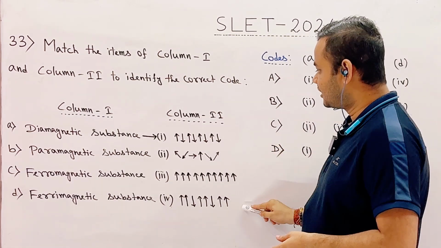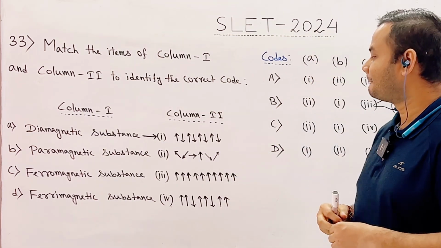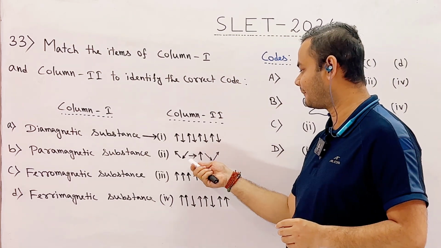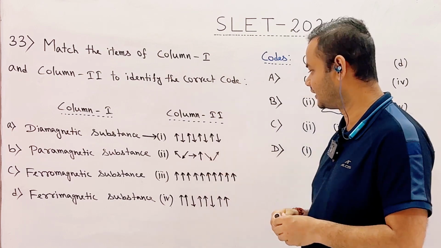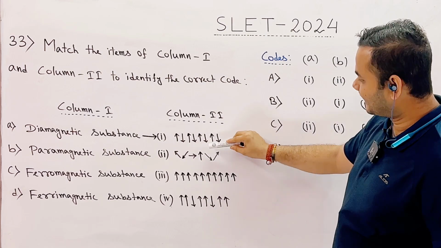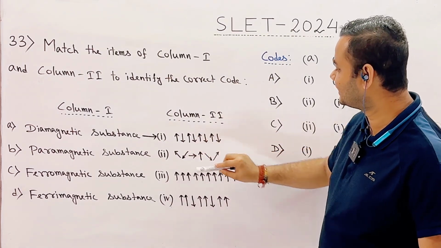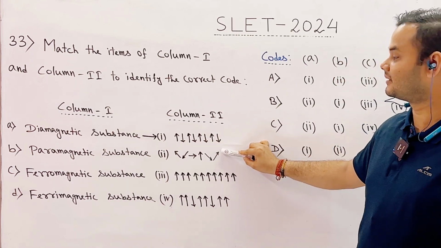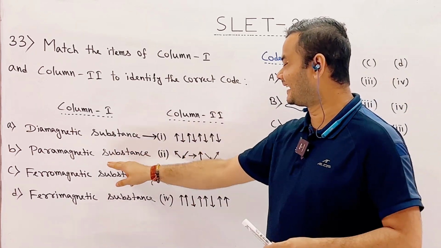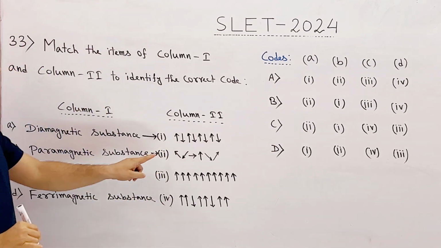So if we look at these 3 options, then we have seen that option 2 gives small net magnetic dipole moment, and this small net magnetic dipole moment is due to dipole number 3 and dipole number 4 only, because the magnetic moment of first dipole is cancelled by the magnetic moment of fifth dipole, the magnetic moment of second dipole is cancelled by the magnetic moment of sixth dipole. So therefore option 2 represents the property of paramagnetic substance. So B is related to number 2.